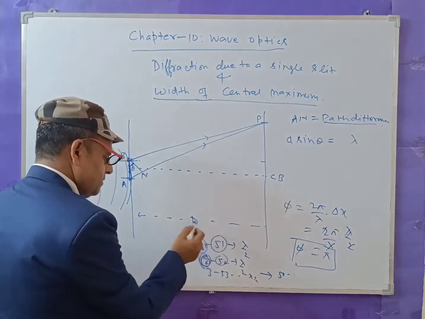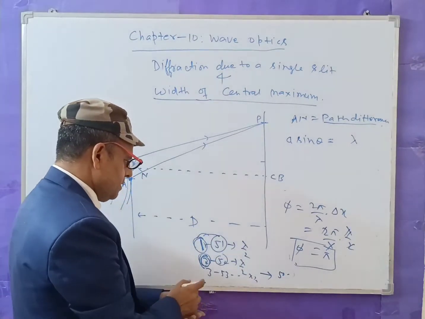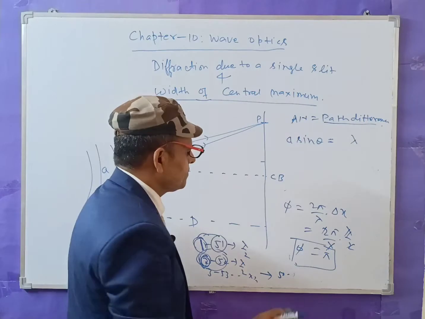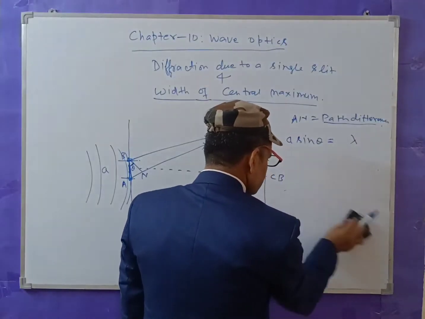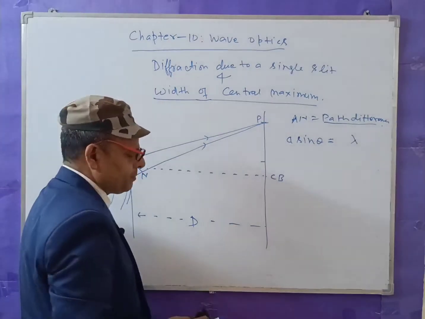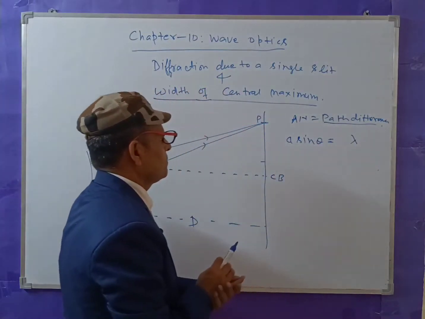Due to opposite phases, the waves cancel each other. Therefore, the only path difference at point P is lambda.